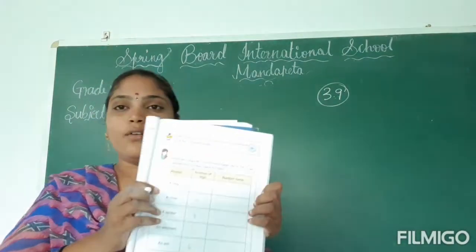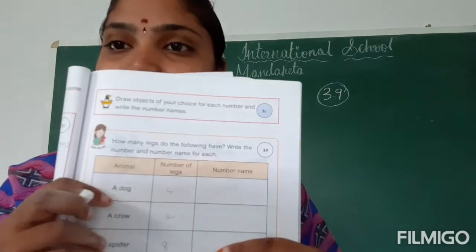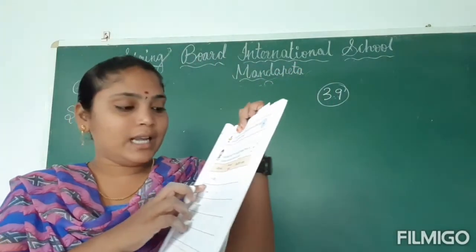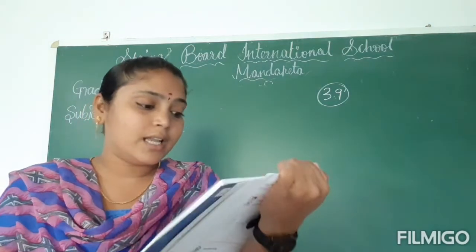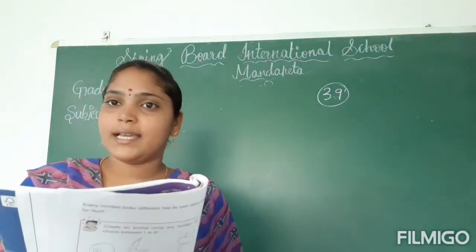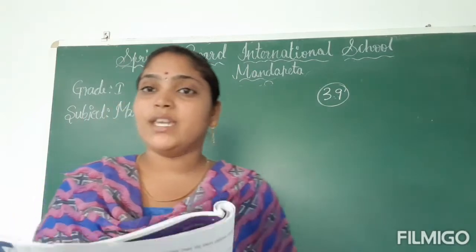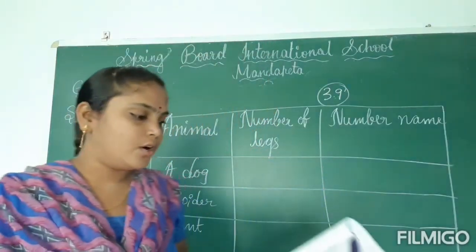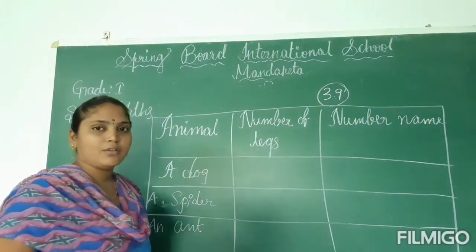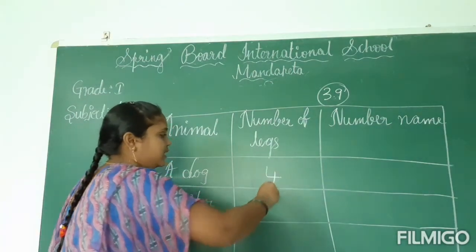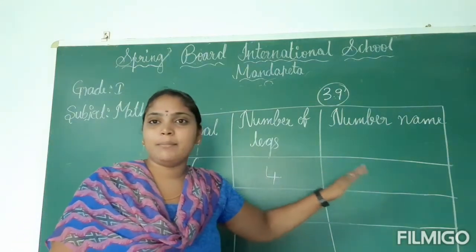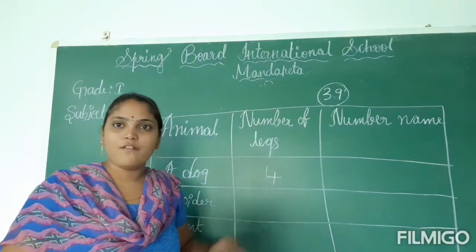So first, here a dog is given. Okay, children, here the animal given is a dog. Let us tell, children, how many legs does a dog have? Dog has 4 legs. So dog has 4 legs. You have to write number 4 in the number of legs. And now write the number name. What is the number name of 4?